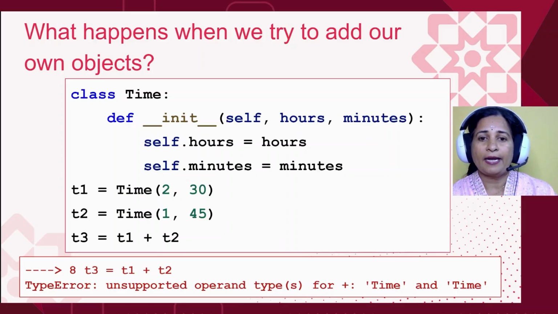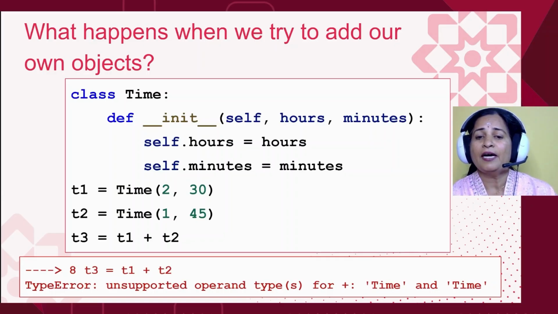Now let's try adding them the way we did it for numbers, 2 plus 3. In the same way, we try to add T1 and T2. I have just written it as T3 equals T1 plus T2, and it feels like it should work, right? We are just adding two time values here, so it should be fine. But Python doesn't think so. It throws a type error.